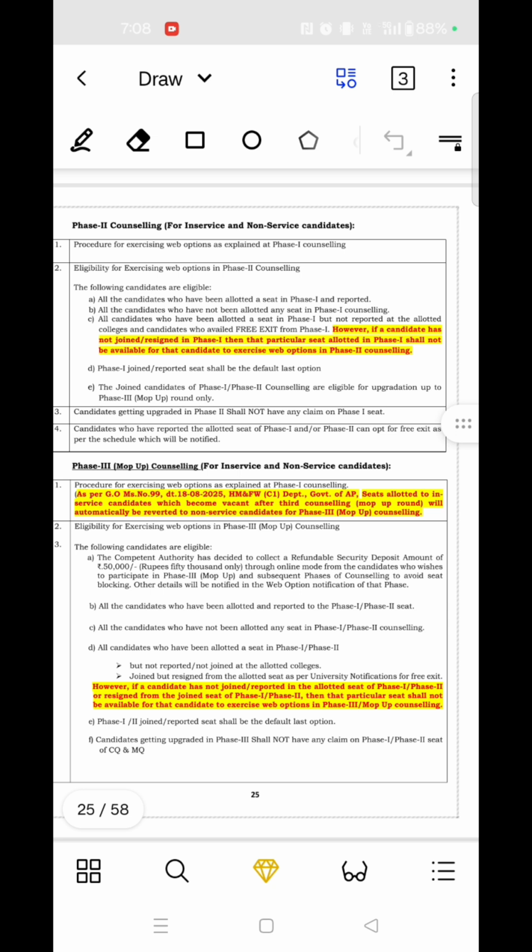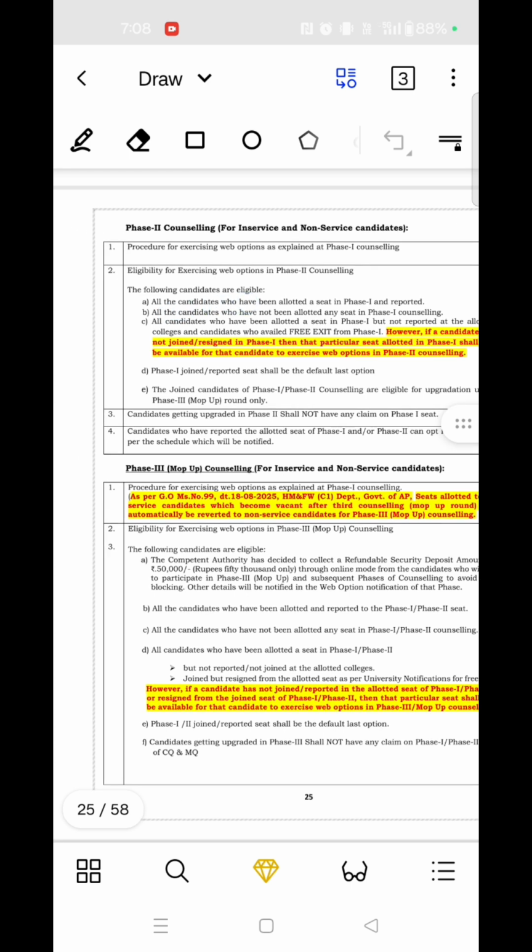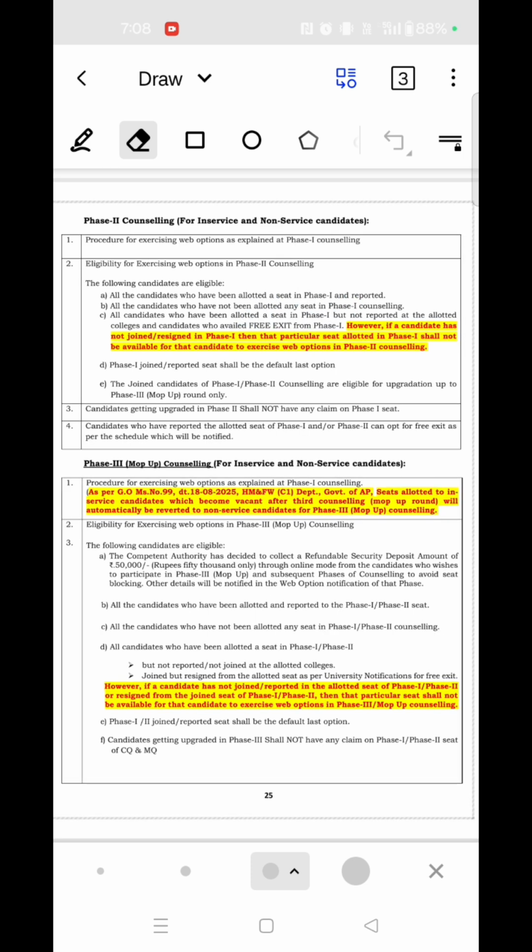Coming to the phase 2 counseling, who are all eligible? All the candidates who have been allotted in phase 1 and who also reported, and those who have not been allotted in the phase 1 counseling, and all the candidates who have been allotted but not reported can also opt for free exit and participate in the phase 2 counseling.